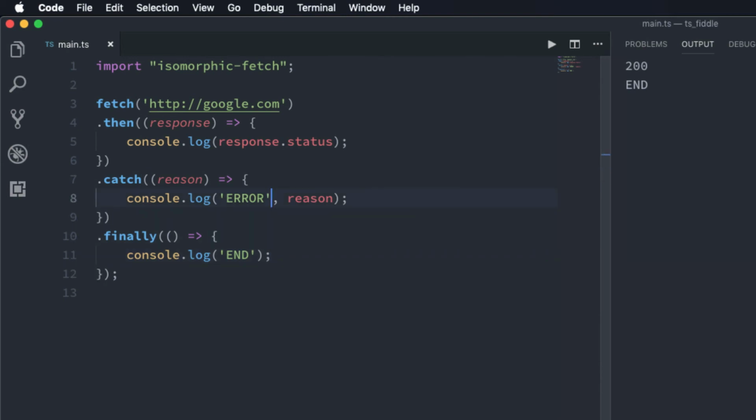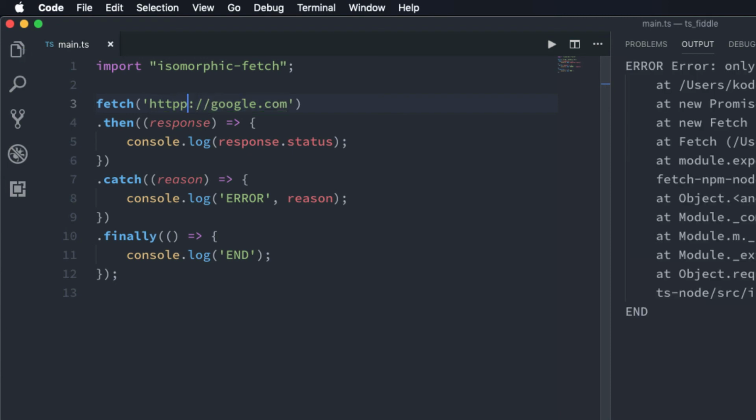If I change this to a URL that doesn't exist, like this, then we'll get the error message, and we'll also get the message from the finally callback.